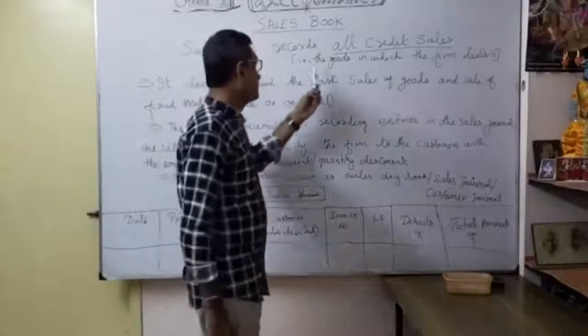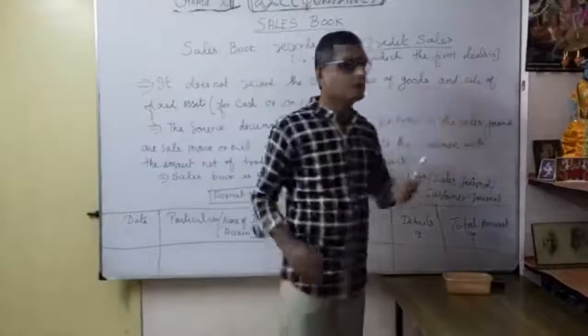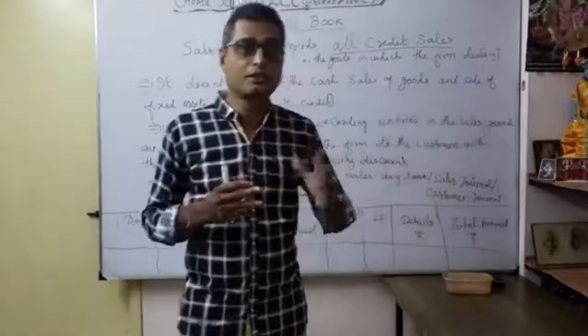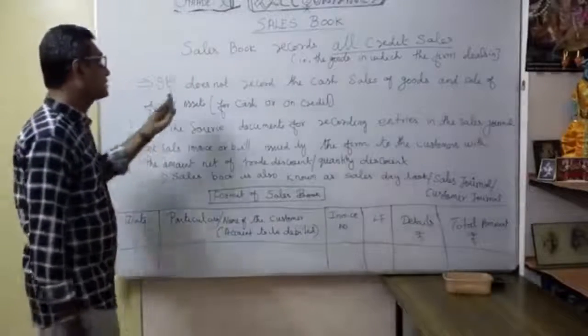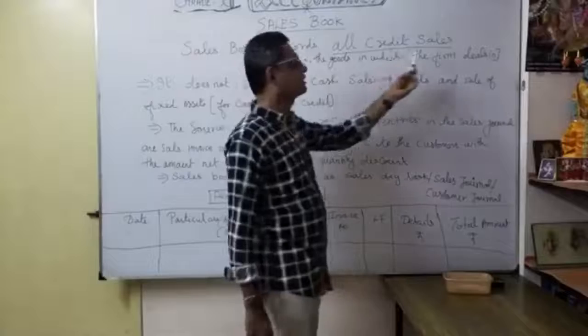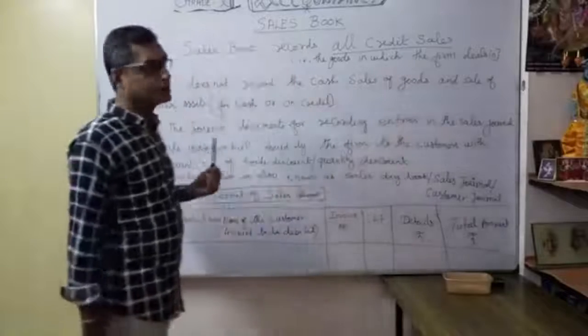So that's what here, the goods in which the firm deals. What is the nature of the product? Accordingly, the firm can deal with goods on sales. That is called the sales book, which records all credit sales. That's why we are going to prepare the sales book.